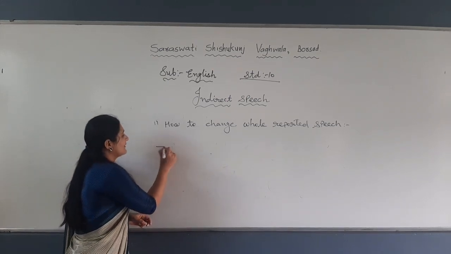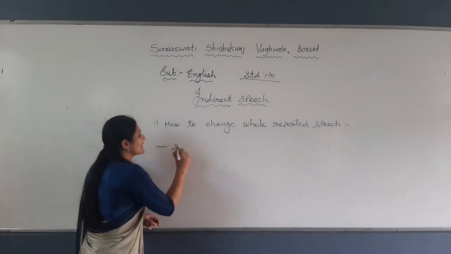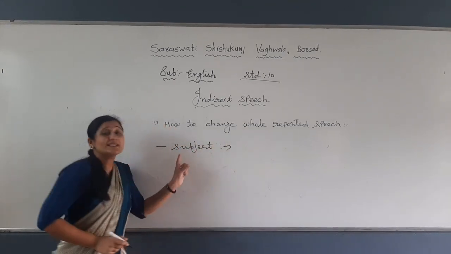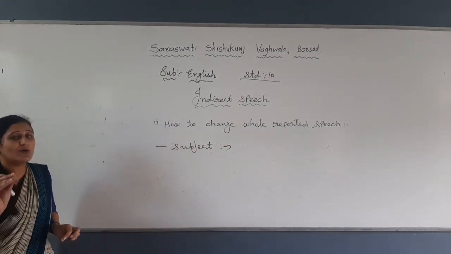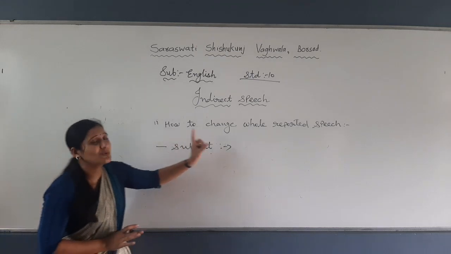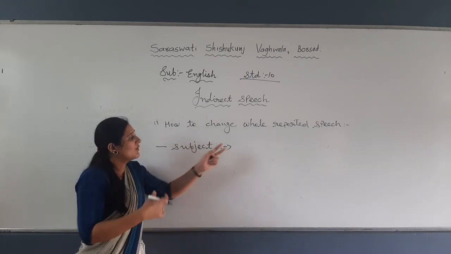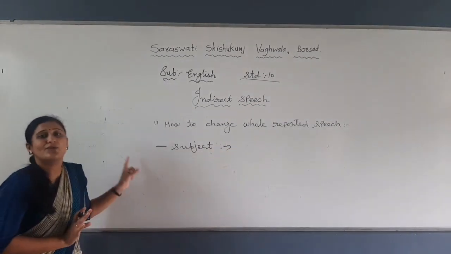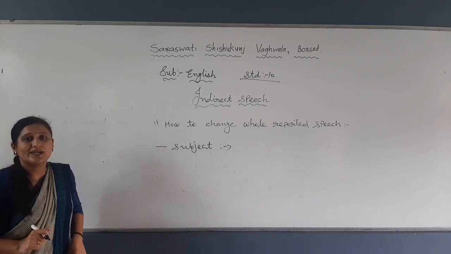Now, let me start. In reported speech, what to change? First, you need to change the subject. These rules are common for all types of sentences, all 4 or 5 types. It doesn't mean that interrogative rules will vary or exclamatory rules will be different. No, the rules are the same for all types of sentences, especially for reported speech.